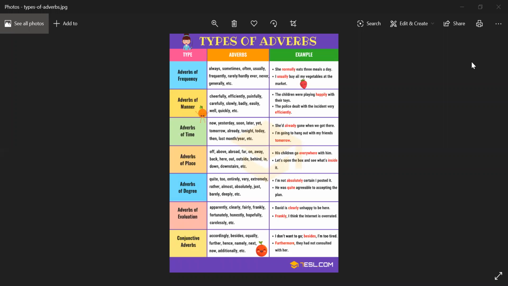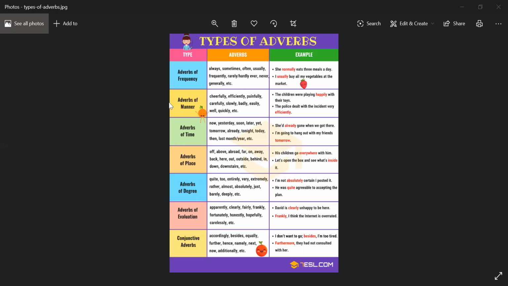All right, here we go. Types of adverbs. Adverbs of frequency. These are some of the adverbs: always, sometimes, often, usually, frequently. Let's read one example. She normally eats 3 meals a day. So it talks about, how often does she eat? Normally, usually, or generally, or sometimes.